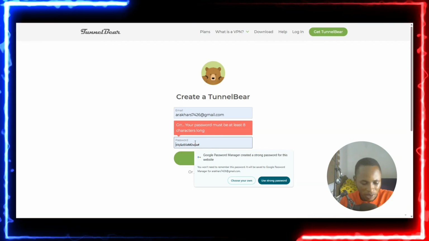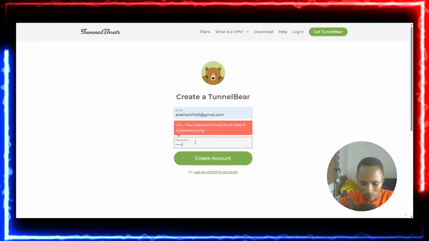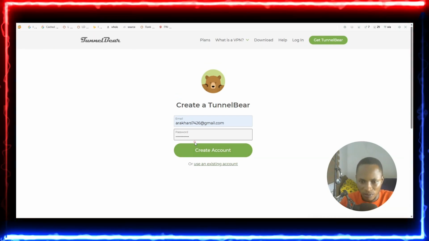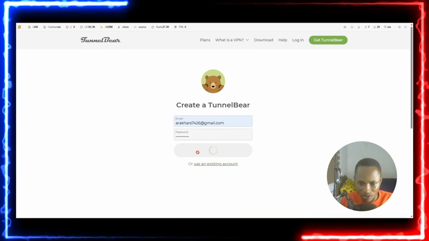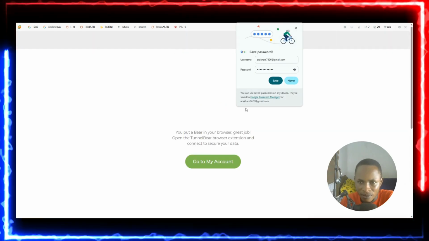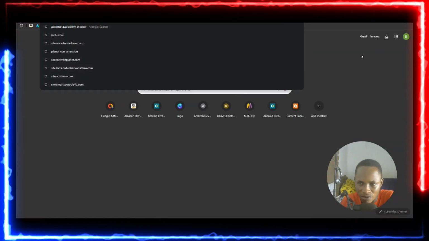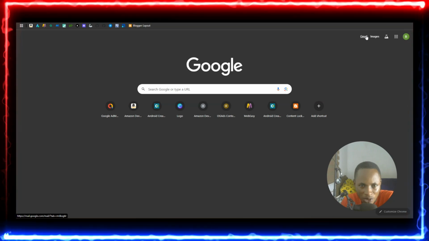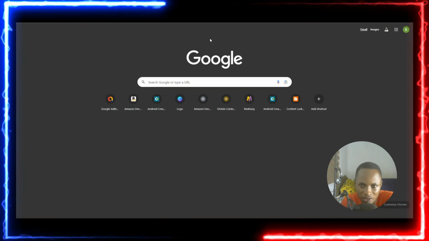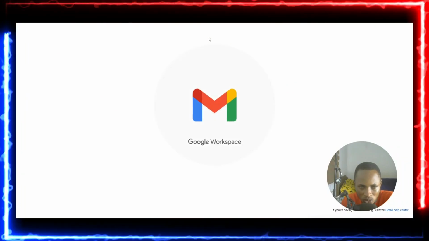Let me type in my password. I have to create a new account over here. So hit on save, and then what I'm going to do right now is to come to this section where it says verify your email address.